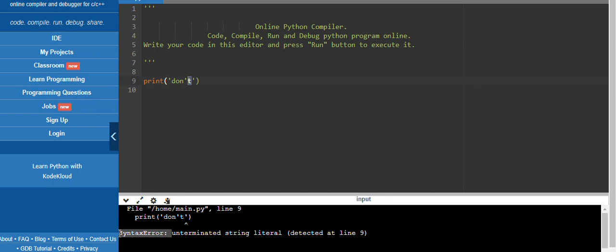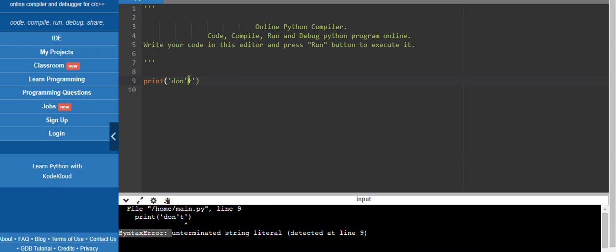Both are the same only. No, double quote also we can use, single quote also we can use, but when we use the single quote we are getting an error. Where we made the mistake: suppose we use a single quote here, the compiler will understand that it ends till here only, the end of the single quote.